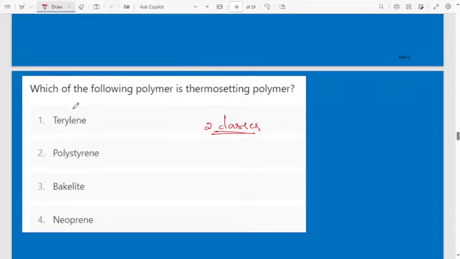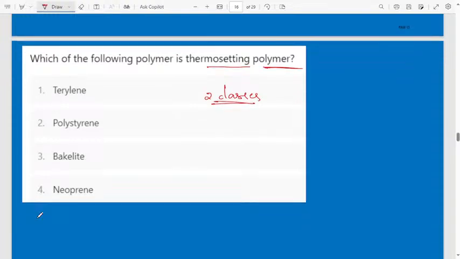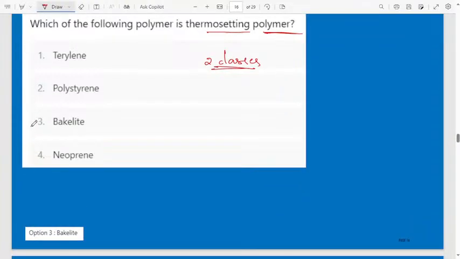Okay. Next, which of the following polymers is a thermosetting polymer? Which polymer do we use as a thermosetting polymer? The options are: option one terylene, option two polystyrene, option three bakelite, option four neoprene. Which one is a thermosetting polymer? Bakelite. What is meant by thermosetting polymer? It will not allow the heat to pass through it. Means it will resist, otherwise it will avoid the flow of heat. Bakelite. Where will we use bakelite?